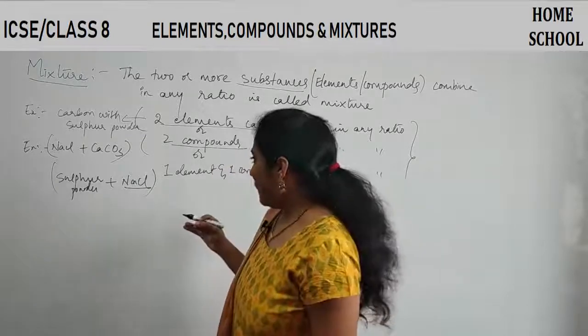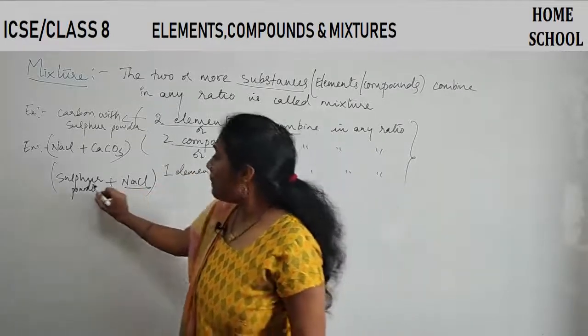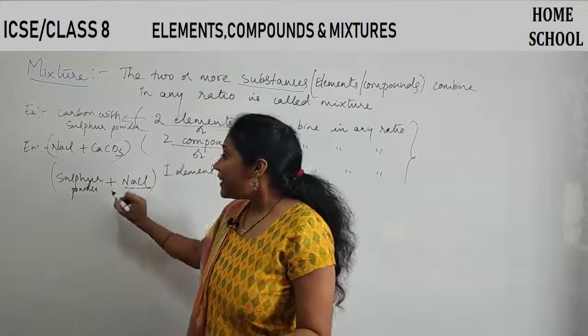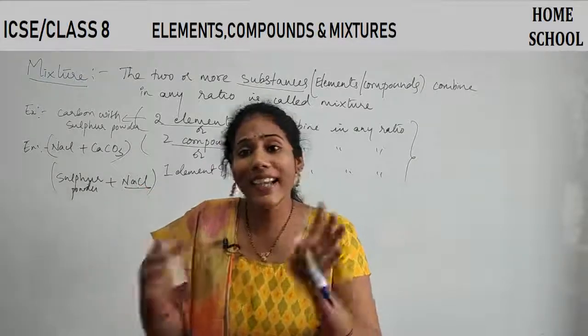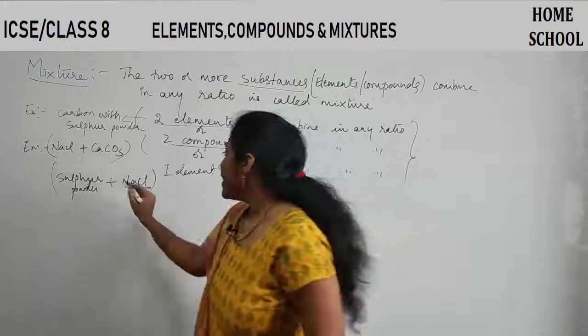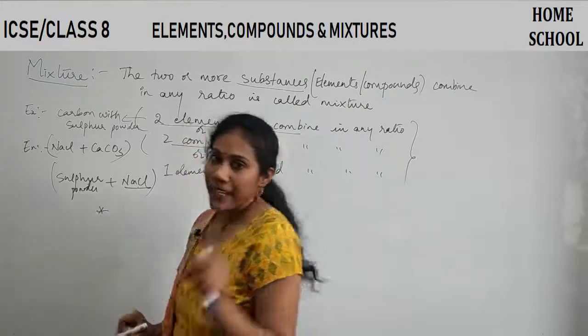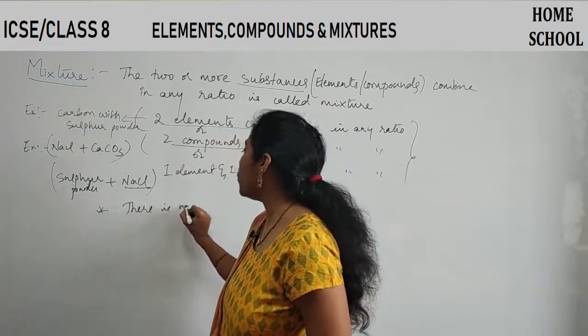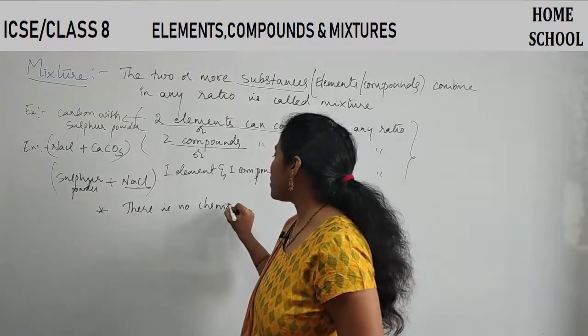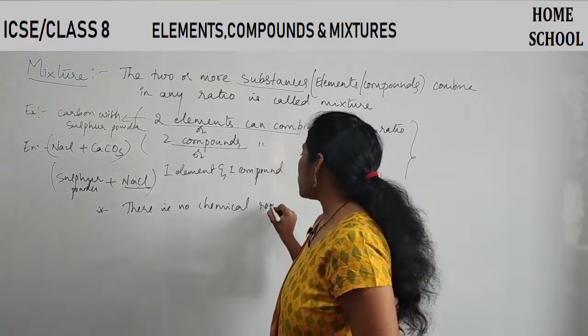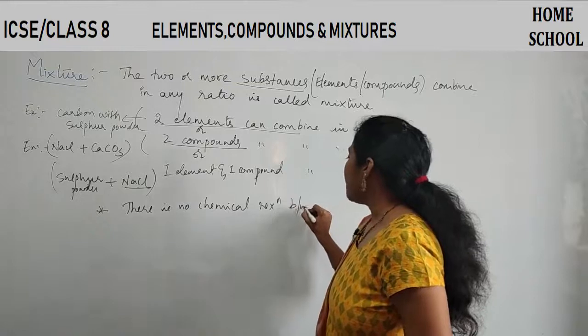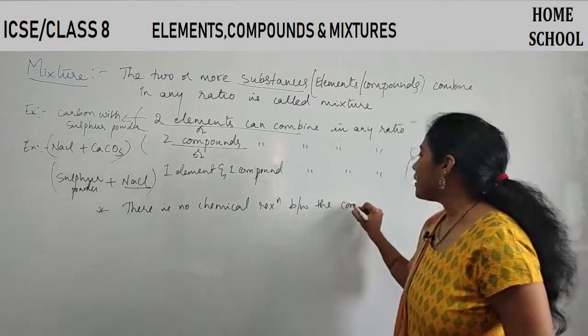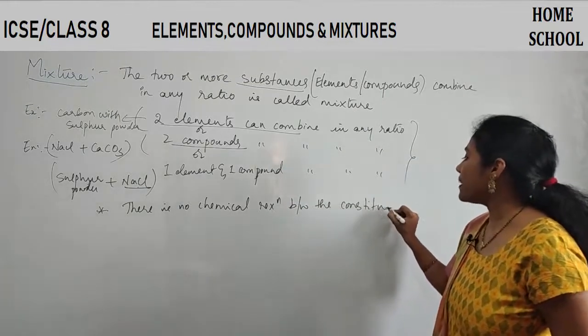And remember, when I combine these things, they won't react with each other. One point you should carefully remember here is there is no chemical reaction between the constituents of a mixture.